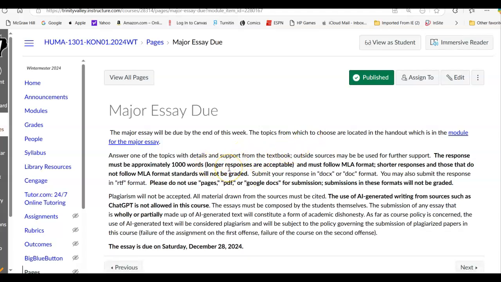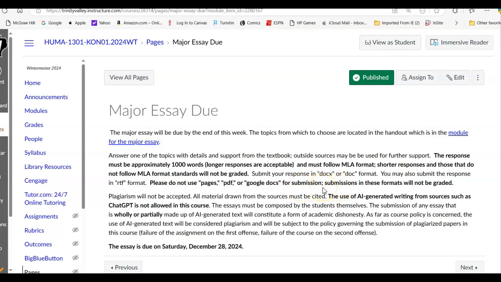It tells you to choose one of the topics with the details. It's to be 1,000 words or longer. You have to follow MLA format, and I'll go over MLA format for you in just a moment. You need to submit it as a doc.